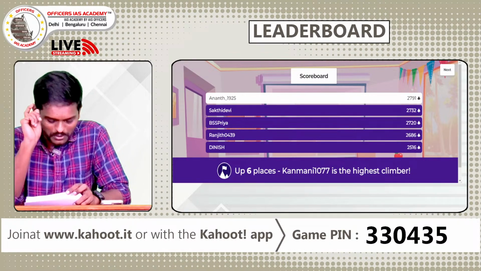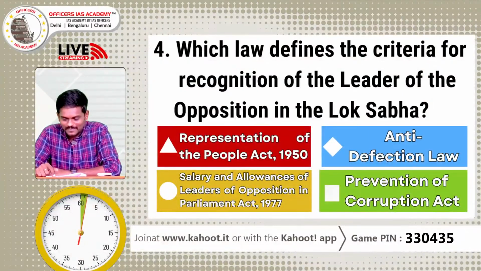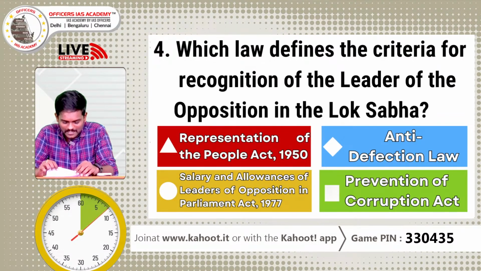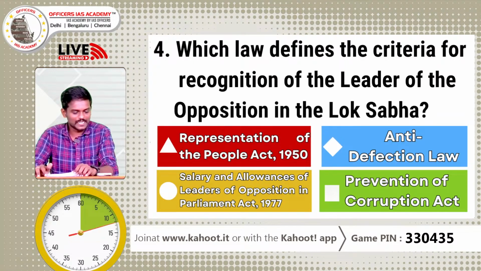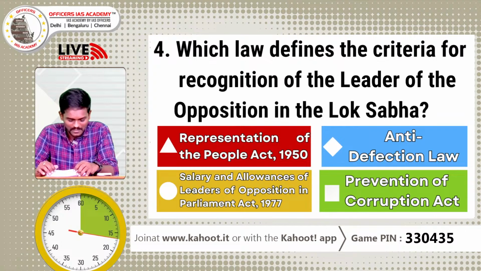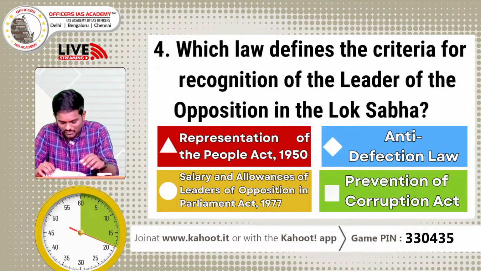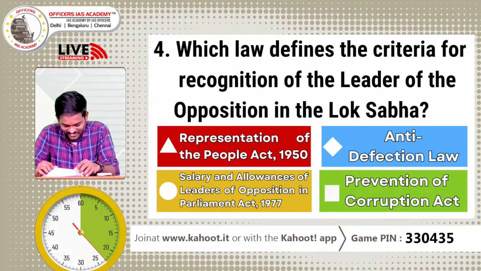It has 1 point. Okay, it is from polity. I've given you a clue. Okay, the question is, which law defines the criteria for recognition of the leader of the opposition in the Lok Sabha? A. Representation of People's Act 1950. B. Anti-defection law. C. Salary and allowances of leaders of opposition in Parliament Act 1977. D. Prevention of Corruption Act.